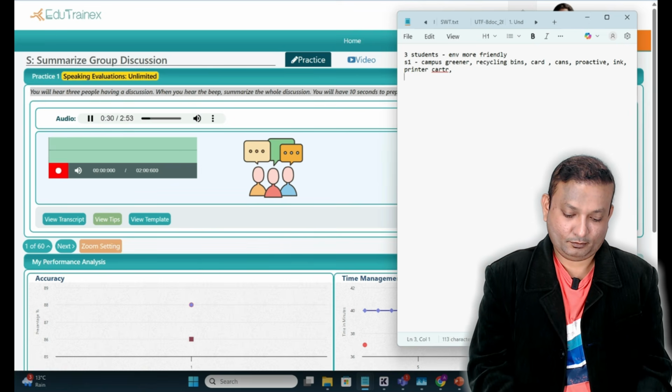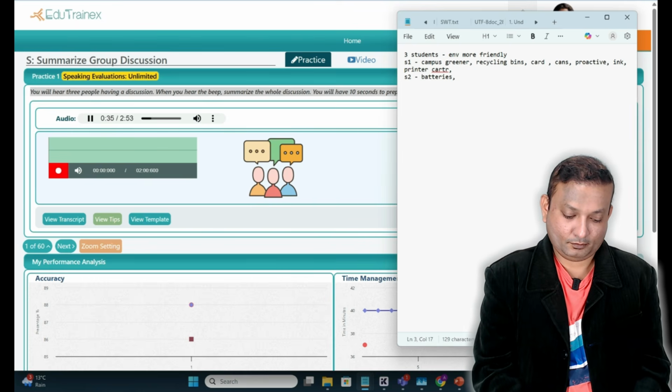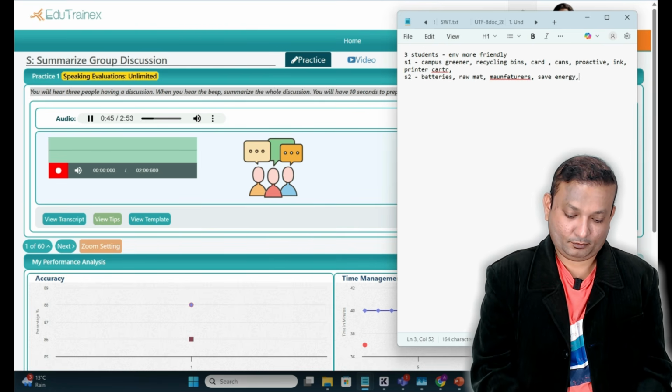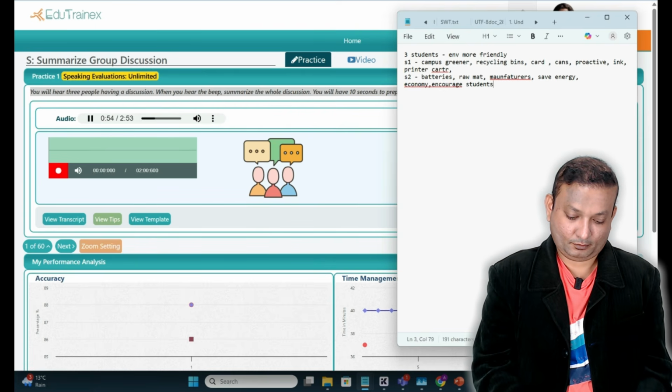Yeah, and don't forget batteries too. All the raw materials can be extracted from them for the manufacturers to reuse. So you're conserving energy, reducing pollution, and helping the economy. You know, that's another thing we could be doing. But what can we do to encourage students to actually try and recycle more? It'd be good if we could offer some incentive.